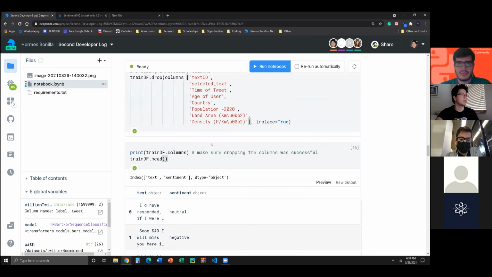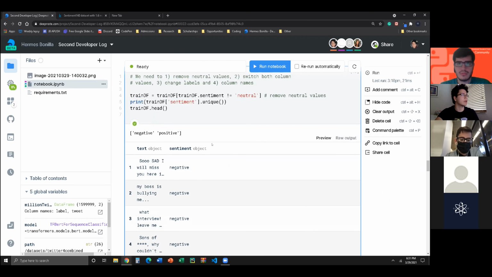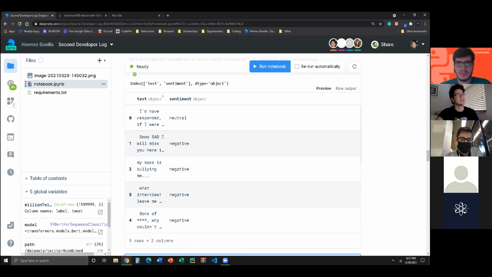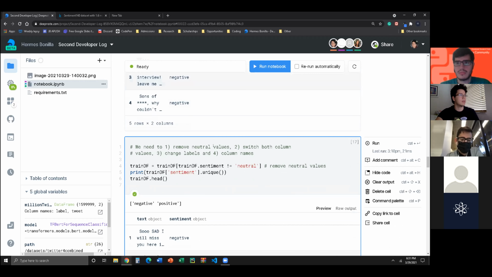So we're going to have to flip those so that the sentiment is actually on the left. Then we're going to have to change the labels, which by labels we mean the sentiment, so the negative, the positive. We want them in 0 and 1: 0 for negative and 1 for positive. That's what we chose. It also kind of makes sense because of binary, on and off.